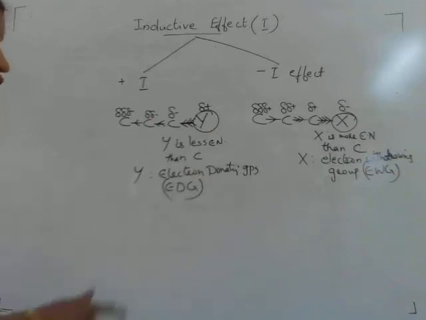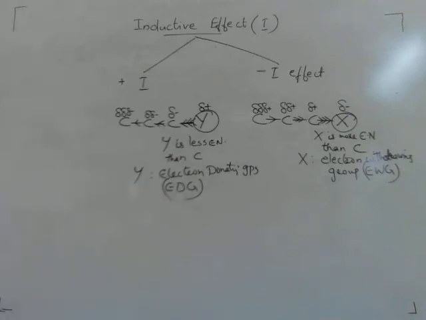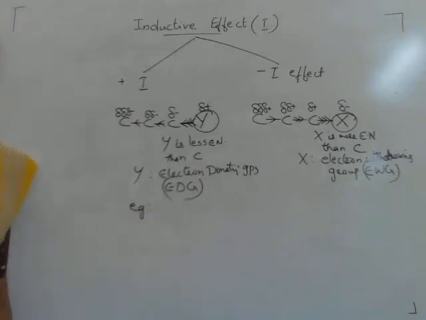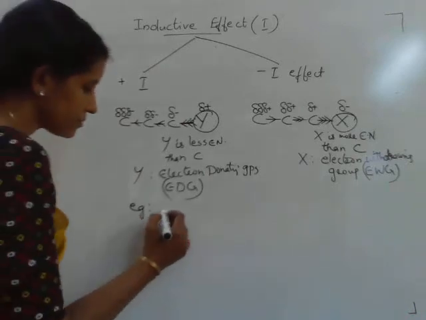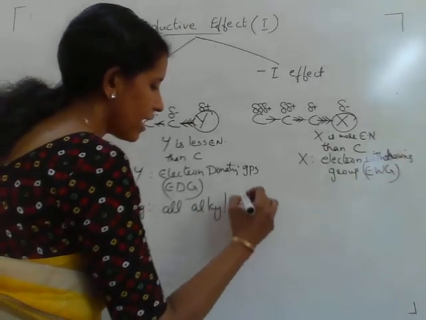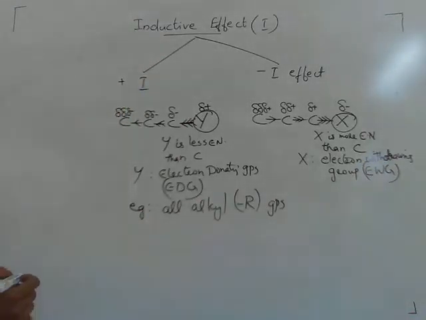Examples for electron donating groups. These electron donating groups release electrons towards the carbon atom. Examples are all alkyl groups, denoted by R. All alkyl groups are electron donating groups.